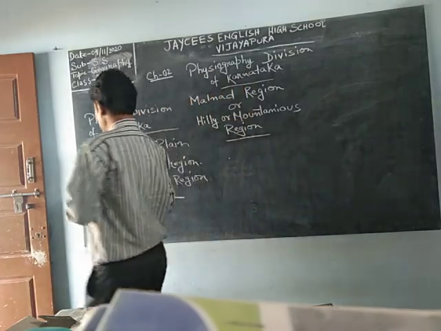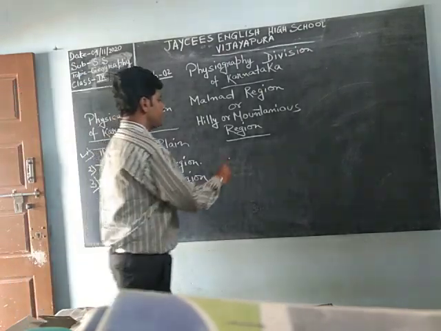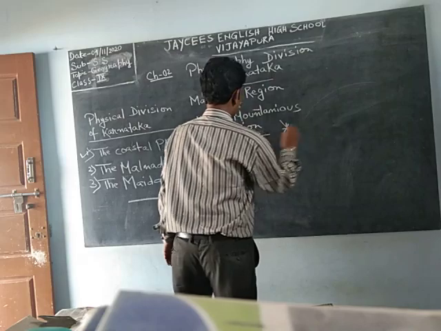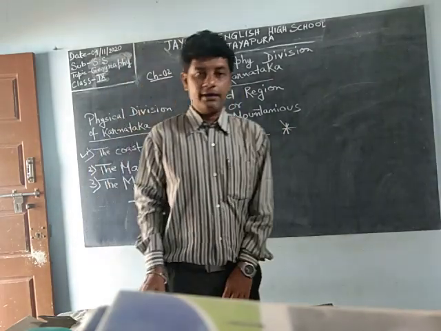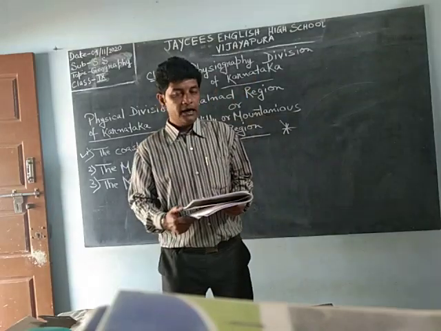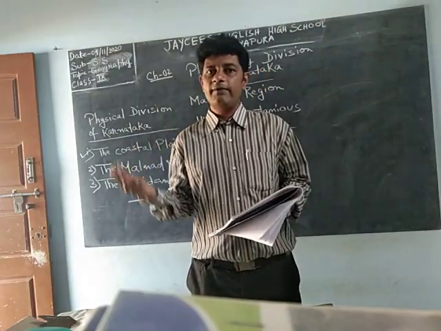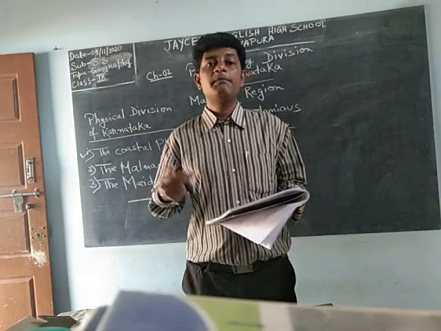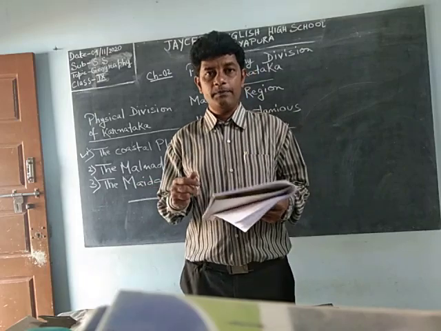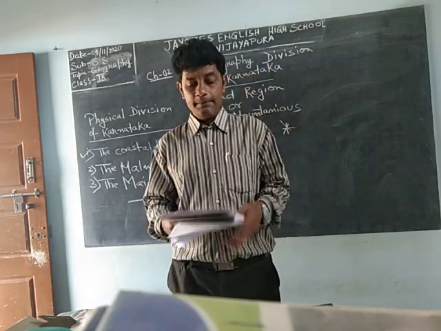So in the previous class we have already done the coastal plain. Today we will be doing the Malnad or the hilly or mountain region. Karnataka is having three divisions. Coastal, which we already discussed yesterday. Today we will be discussing the Malnad region. As of now you all know that Malnad region means the hilly or mountainous region.